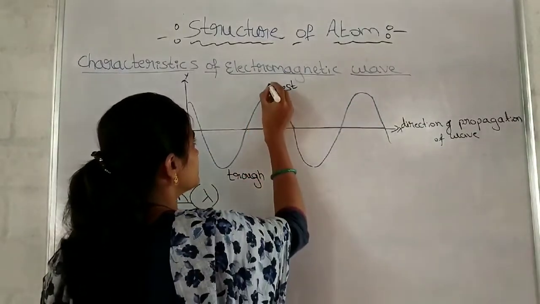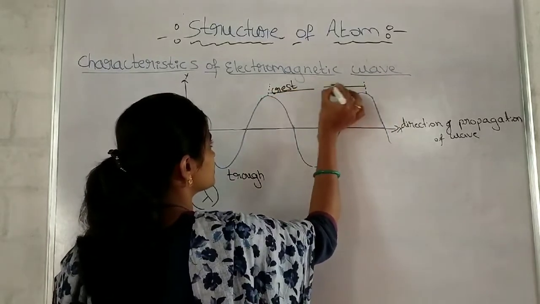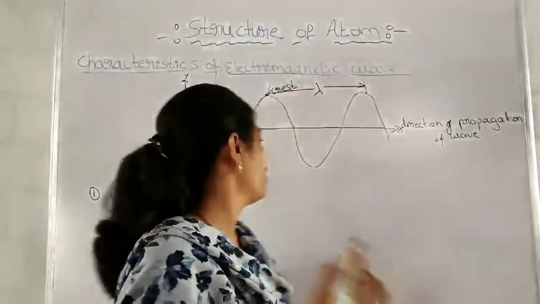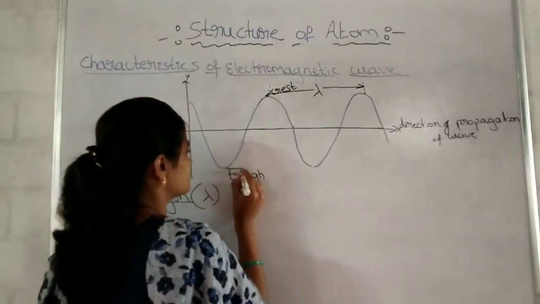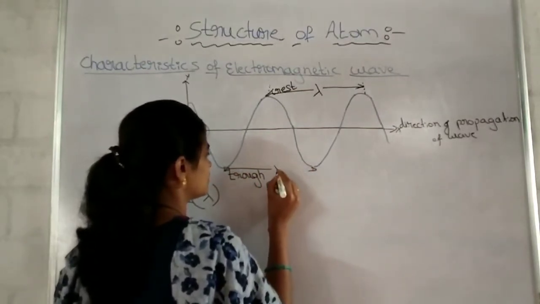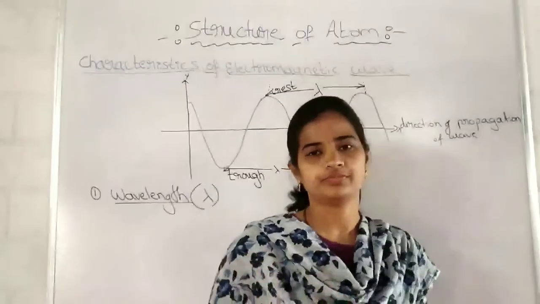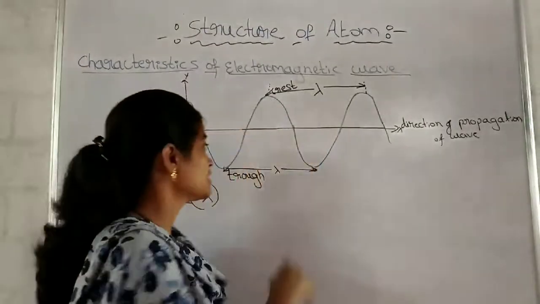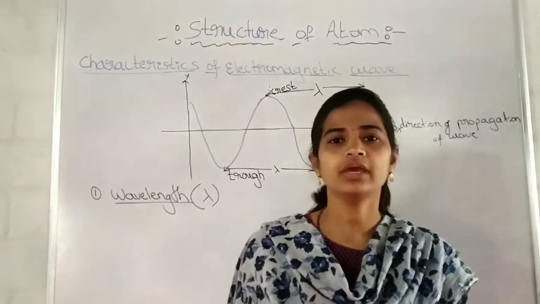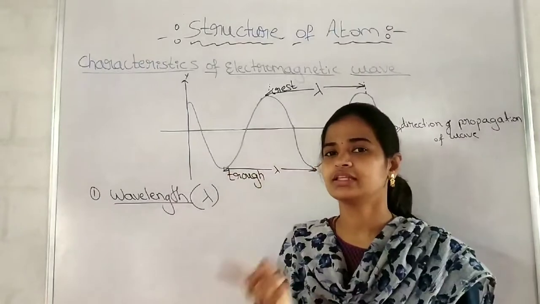The distance between these two is called wavelength, or these are the troughs. The distance between these two is called wavelength. Got it? Crest and troughs together are called the peaks of the wave. See, if you write the distance between any two crests or troughs like this, it is wrong.